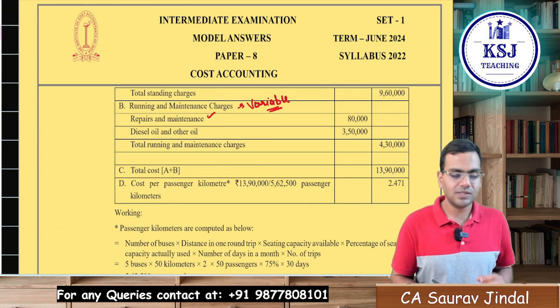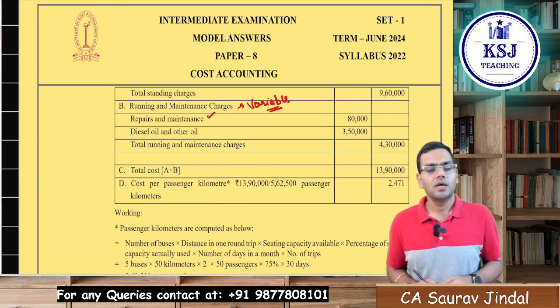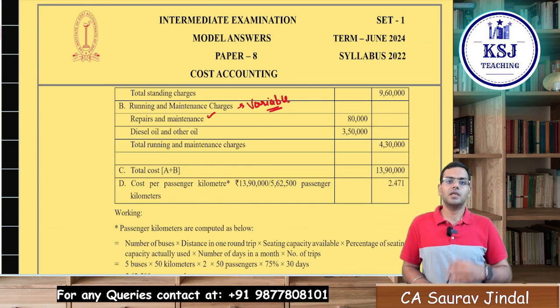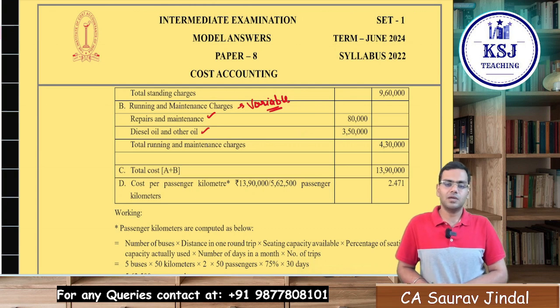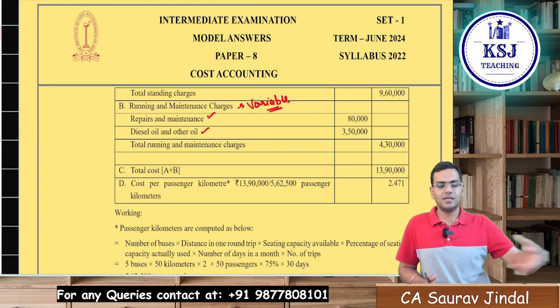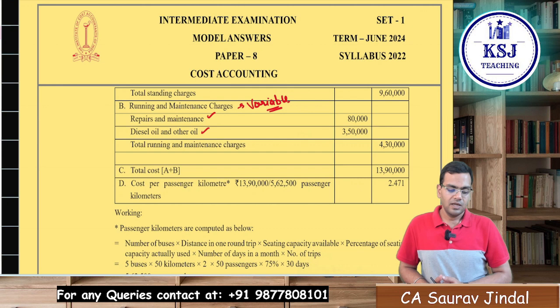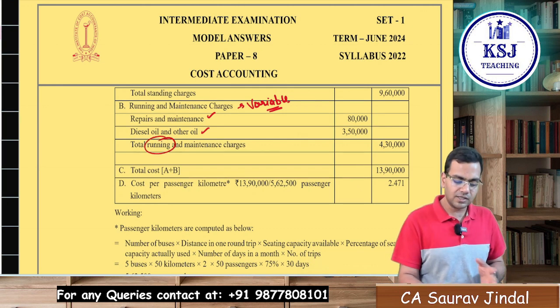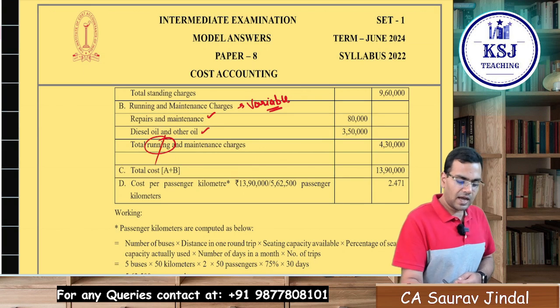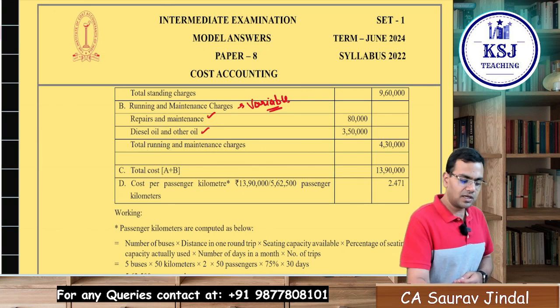Repairs and maintenance normally is a variable cost, because the repairs will depend upon the kilometers or the usage of the bus. Diesel, oil and other things, obviously it is going to be a variable cost. It is dependent upon the kilometers that your bus will be traveling. Total running and maintenance charges is very much dependent, okay, it is the total that is given, sorry. And secondly, depreciation can also be taken.